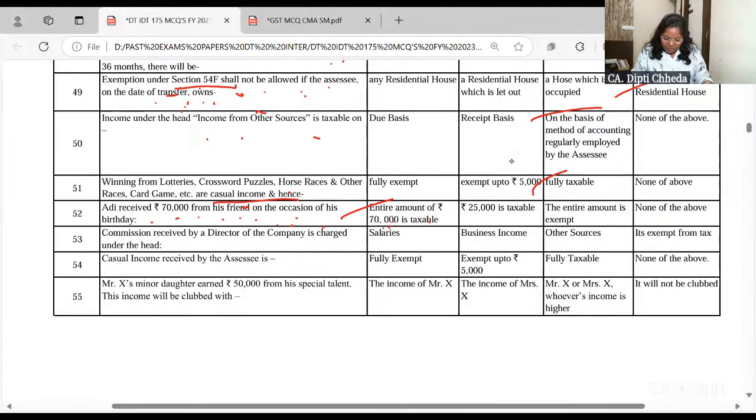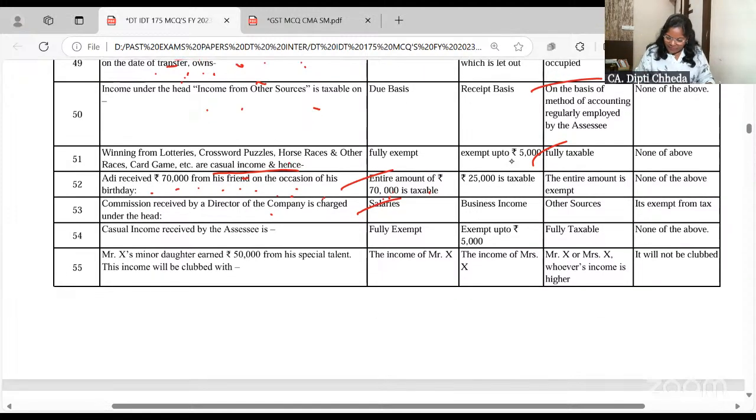Commission received by a director of the company is charged under the head salary. Though he is receiving commission, the directors are full-time employees of the company. So whatever they receive, it's going to be taxable under the head salary.